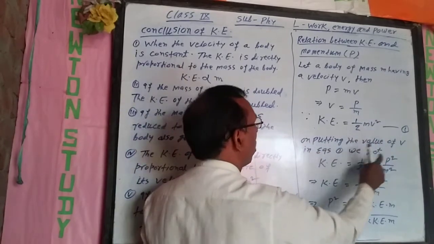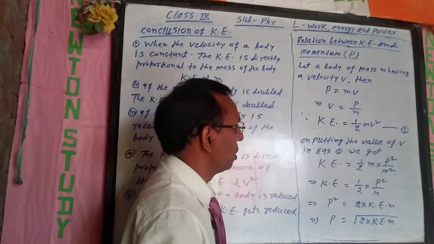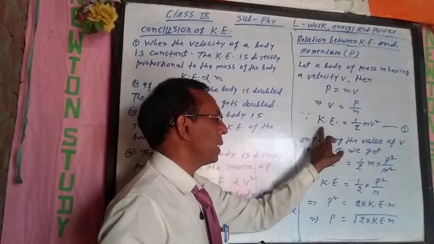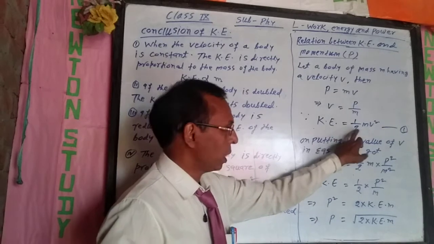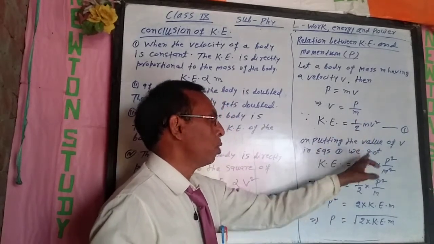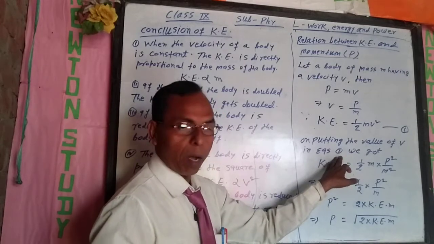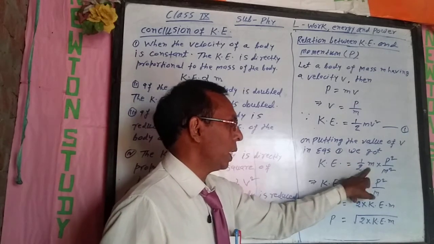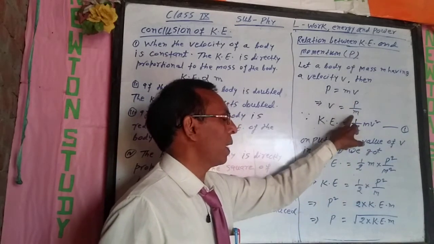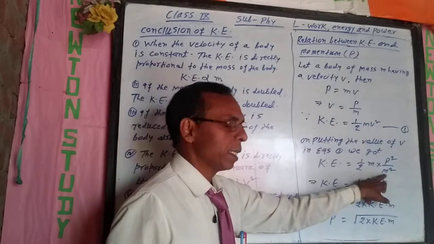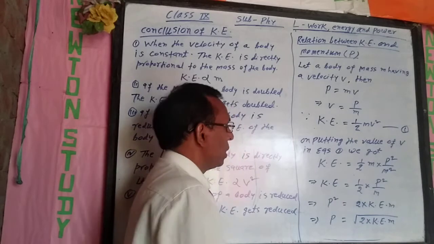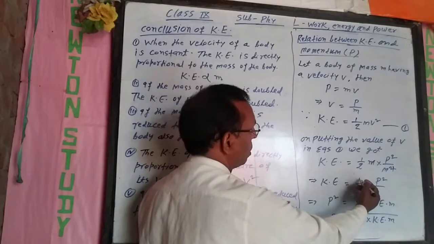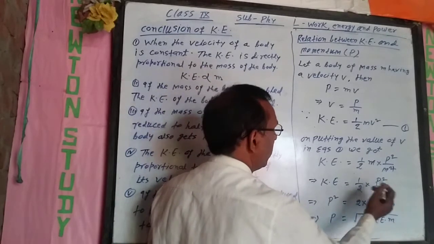On putting the value of v in equation first, since v is equal to p by m, we get kinetic energy is equal to 1/2 m into p square by m square. m square is cancelled by m, so kinetic energy is equal to 1/2 into p square by m.